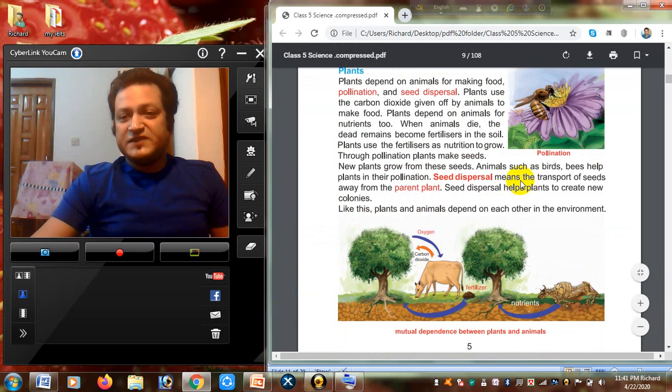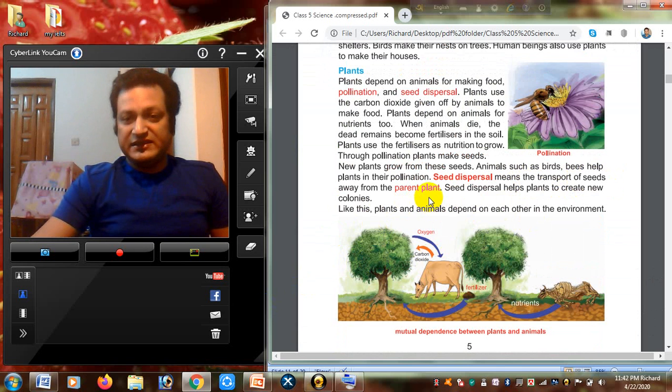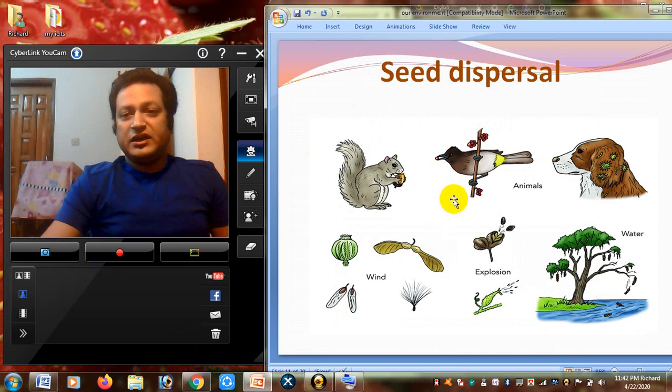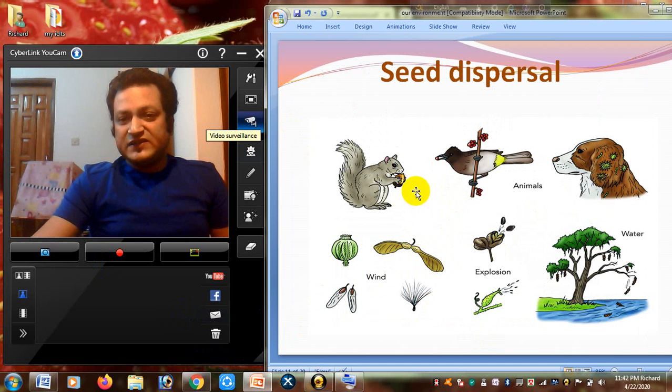Here, seed dispersal means the transfer of seeds away from the parent plants. So you also know the definition of parent plants. What are parent plants? The plants which produce seeds are called parent plants.